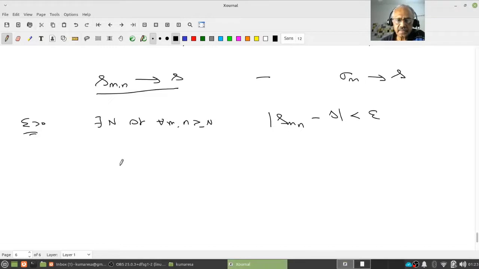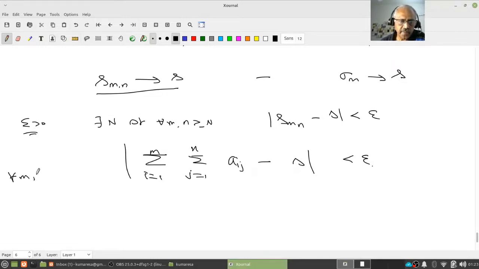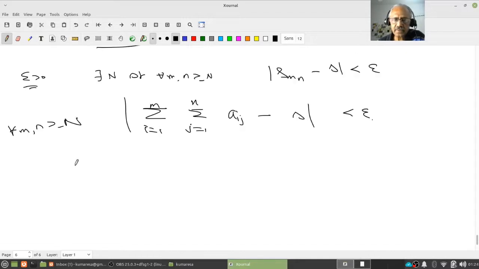So what does this mean? This means summation over I equal to 1 to M, summation over J equal to 1 to N of Aij, minus S, is less than epsilon. This is true for all M, N greater than or equal to N. Now what do you do? You fix M and let N tend to infinity.